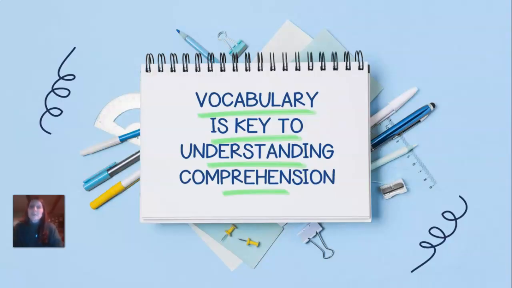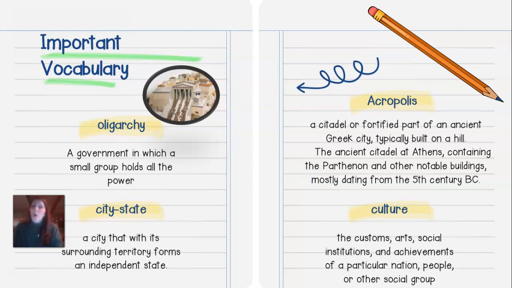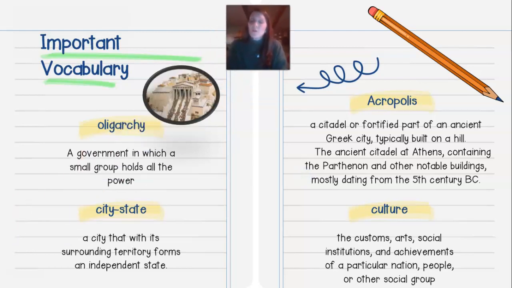All right, vocabulary is key to understanding and comprehension. Oligarchy is a government in which a small group holds all the power. City-state is a city that, with its surrounding territory, forms an independent state. Acropolis is a citadel or fortified part of an ancient Greek city, typically built on a hill, the ancient citadel at Athens, containing the Parthenon and other notable buildings, mostly dating from the 5th century BC. And then culture, the customs, arts, social institutions, and achievements of a particular nation, people, or other social group.